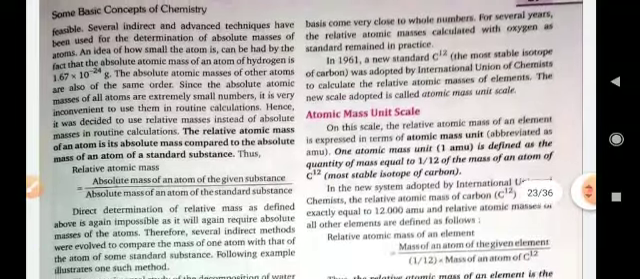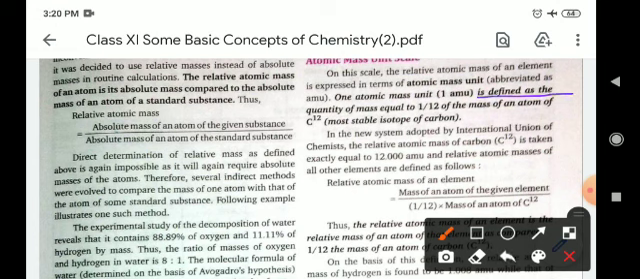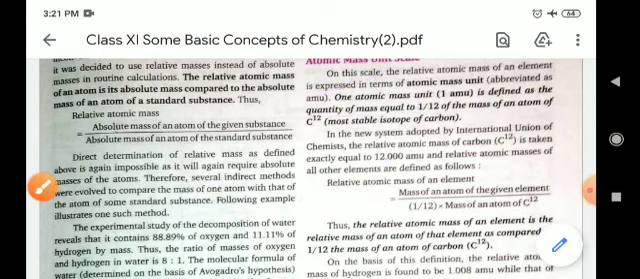Now come to the atomic mass unit. One atomic mass unit is defined as the quantity of mass equal to 1 by 12 of the mass of an atom of carbon-12. So relative atomic mass of an element equals the mass of an atom of the given element upon 1 by 12 into the mass of the carbon atom. You can calculate the relative atomic mass by putting in the value of the mass of the atom given to you, upon 1 by 12 of the mass of an atom of carbon-12, and find out one atomic mass unit.